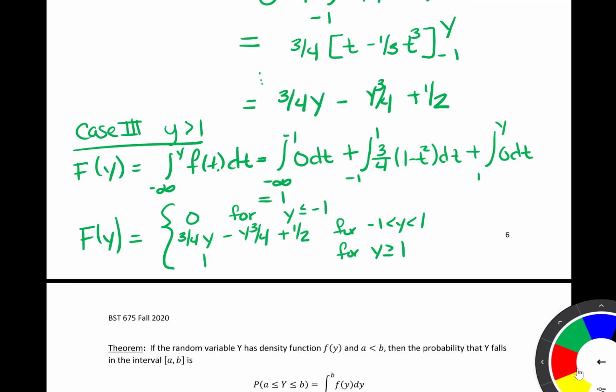And you can double check there that the CDF is continuous. If we evaluate this middle portion at negative 1 and 1, we will find that this is continuous.